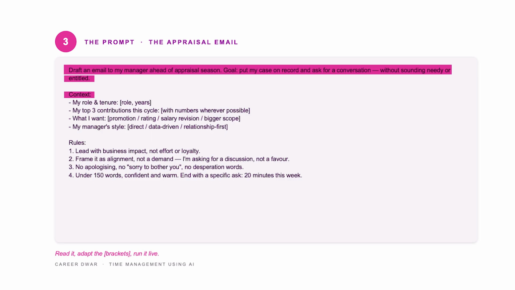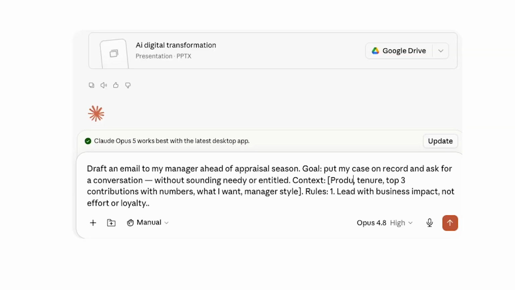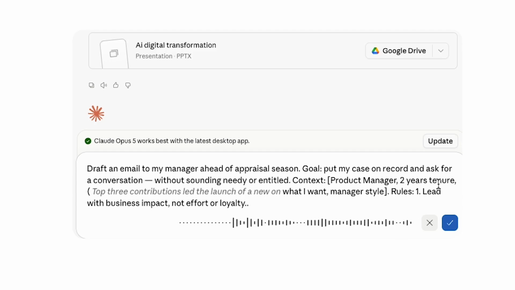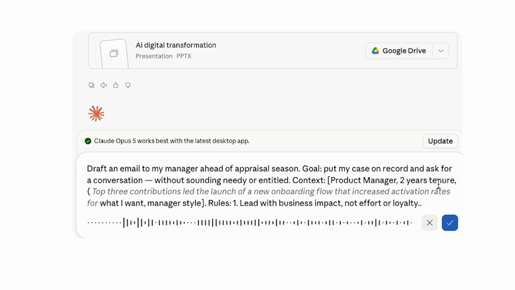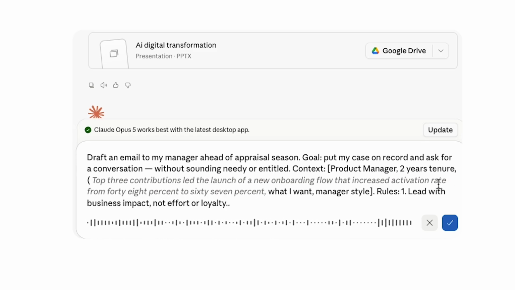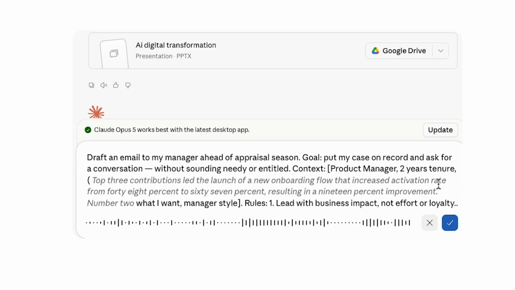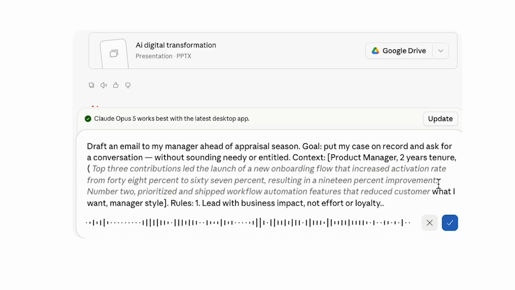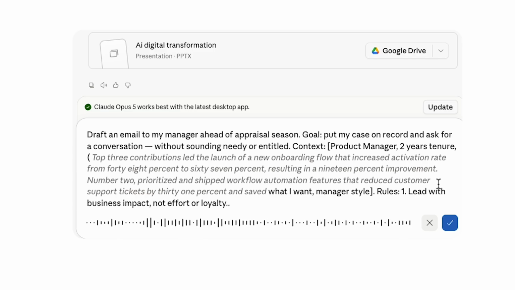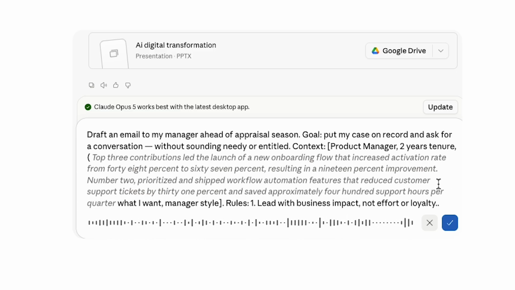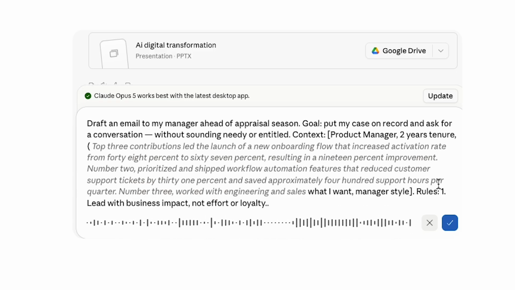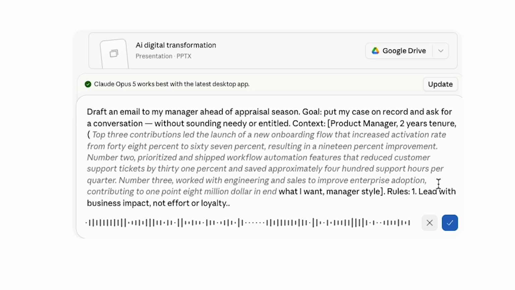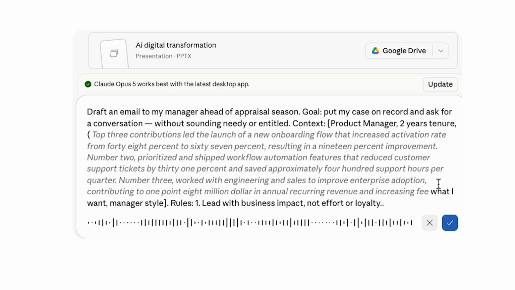Context: role. So I will type in the role, product manager. Top 3 contributions: led the launch of a new onboarding flow that increased activation rate from 48% to 67%, resulting in a 19% improvement. Number 2, prioritized and shipped workflow automation features that reduced customer support tickets by 31% and saved approximately 400 support hours per quarter. Number 3, worked with engineering and sales to improve enterprise adoption, contributing to $1.8 million in annual recurring revenue and increasing feature adoption by 42%.